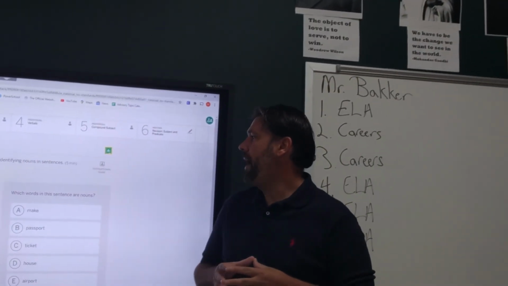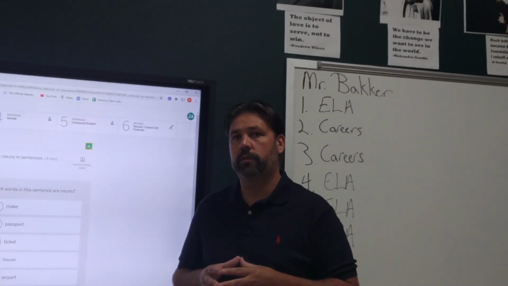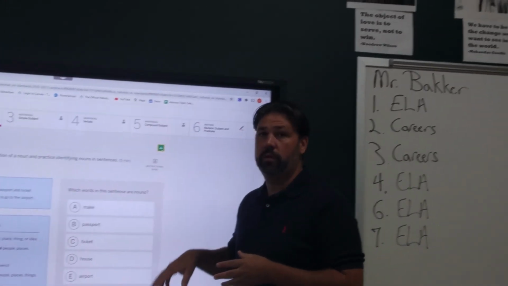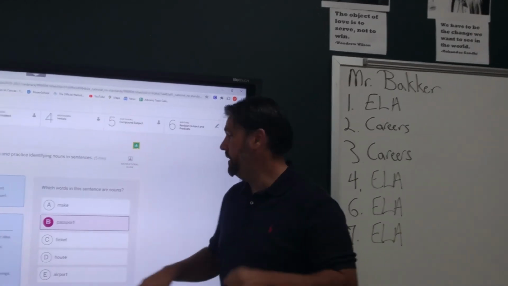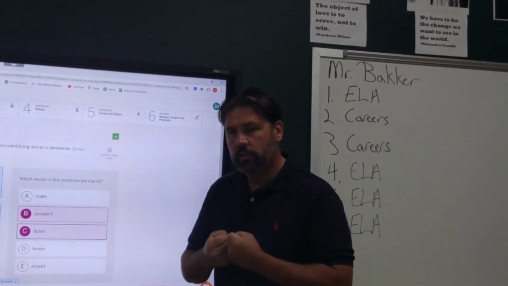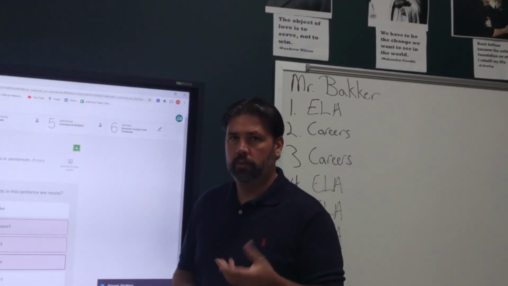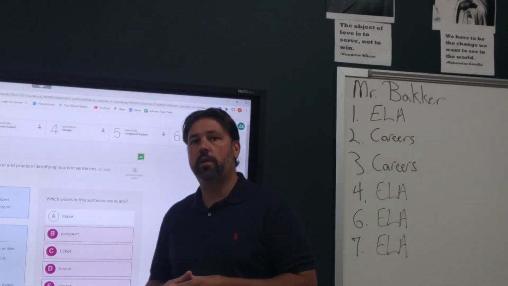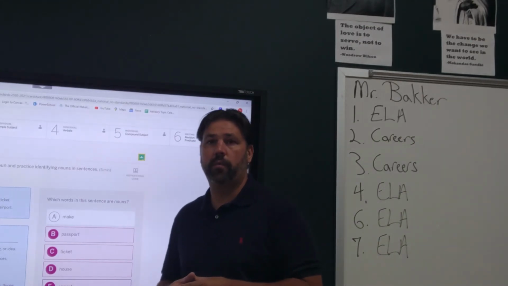Next one. Make sure you have your passport and ticket before you leave the house to go to the airport. Make sure you have your passport. Passport's a thing. And ticket. A ticket is a thing. Before you leave the house, right? House is a thing. To go to the airport. Airport is a place. Those are the four. Okay? All right. That concludes those three. Let's go on to number 3.